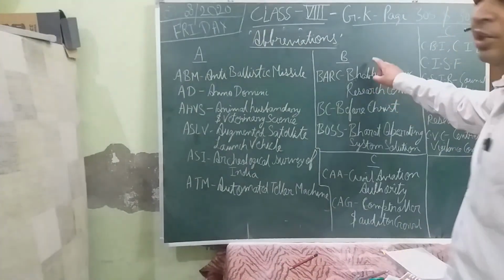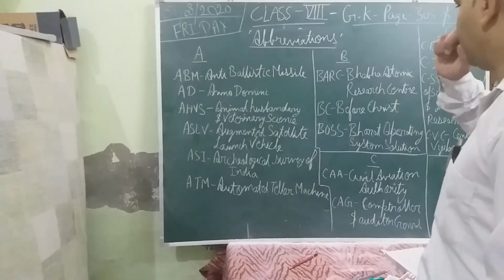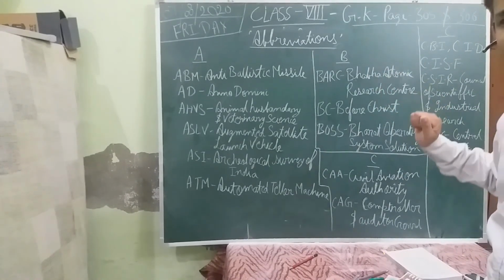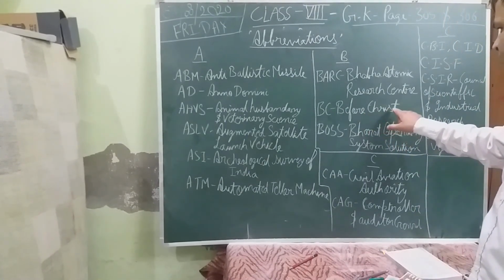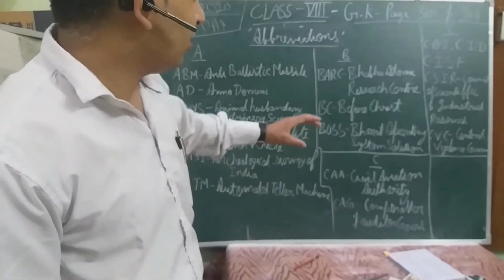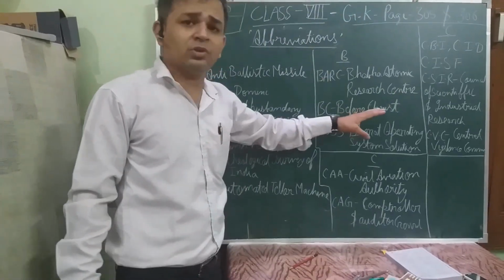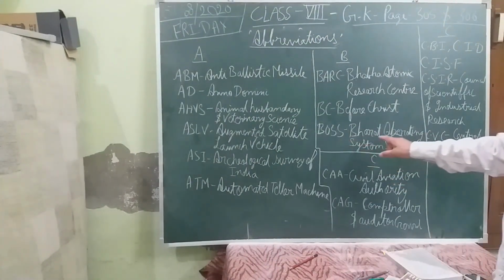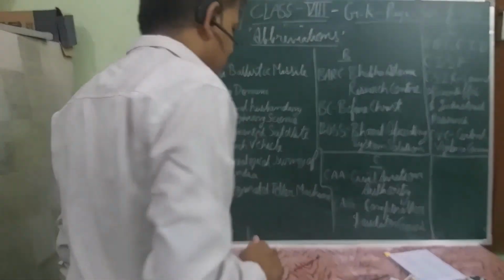Okay, now coming to the letter B, it's BARC, Bhabha Atomic Research Center. As we have already discussed in our previous classes, Bhabha was a renowned scientist, atomic scientist. On his name, this research center is there. Fine. Then BC, before Christ. Okay, it's again a timeline abbreviation, it is used for the years which were long years ago before the birth of Jesus Christ. Then the next term it's BOS, Bharat Operating System Solutions. Fine, Bharat Operating System Solution.